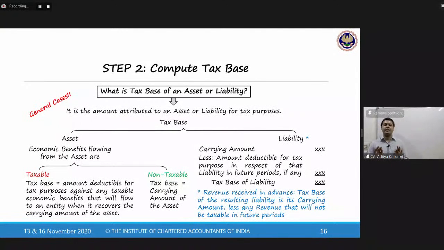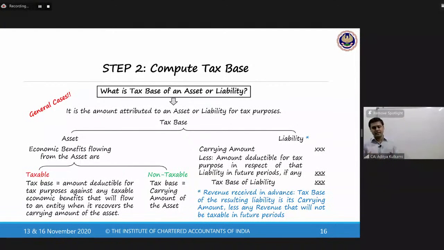There are a lot of examples. Let us not panic by looking at this definition. I will be solving conceptually the examples with you. When I solve the examples, you will appreciate that this definition fits into the definition of tax base of an asset. In case the economic benefits are not taxable, then the tax base is equal to the carrying amount of the asset. This is as per the standard.